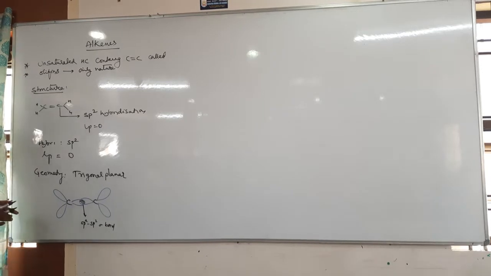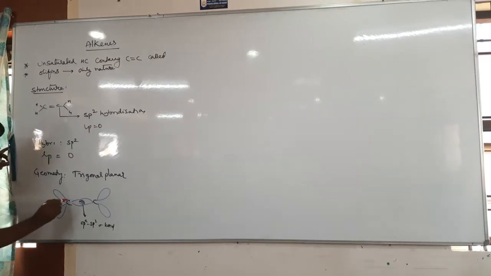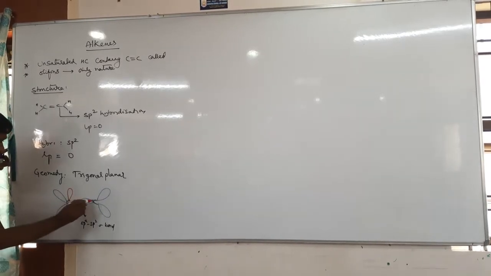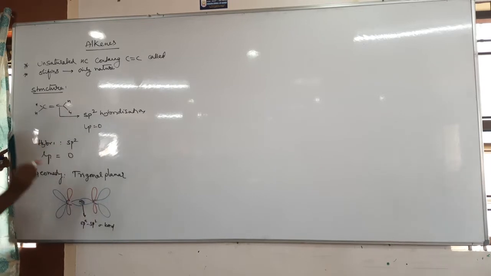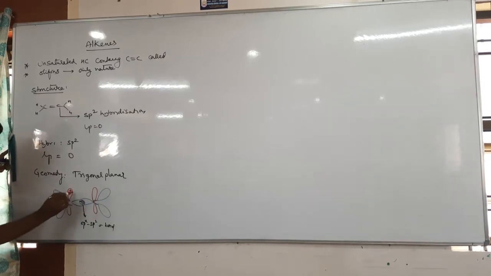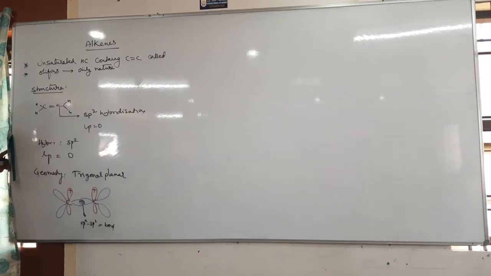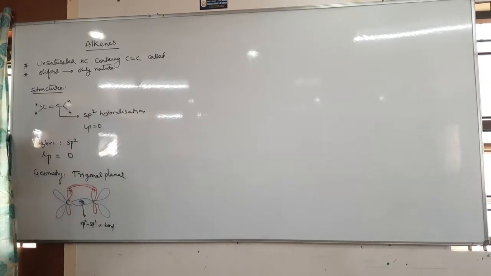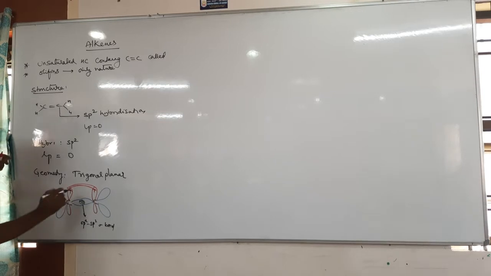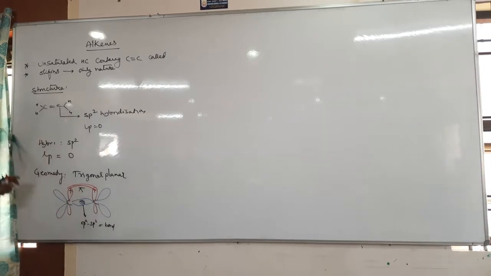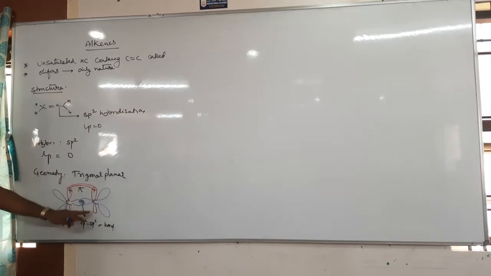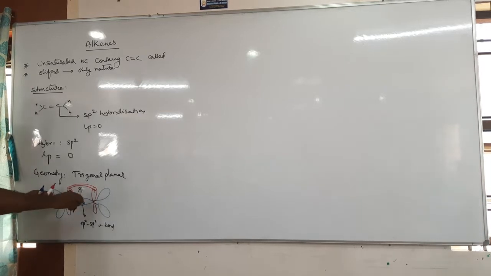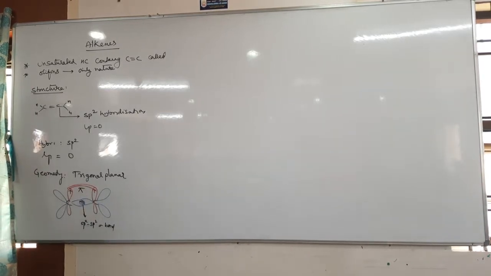Then when carbon undergoes sp2, each carbon also contains one unhybridized p orbital, having one unpaired electron each, which undergo partial overlapping. So which forms what? Pi bond. This pi bond is always perpendicular to the sigma bond, because unhybridized p orbitals are perpendicular to the sigma bond.